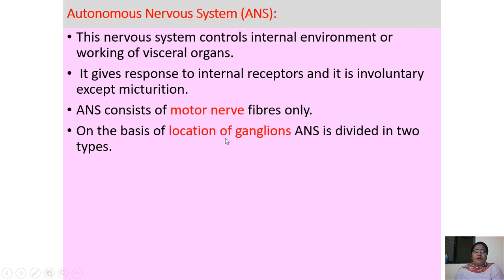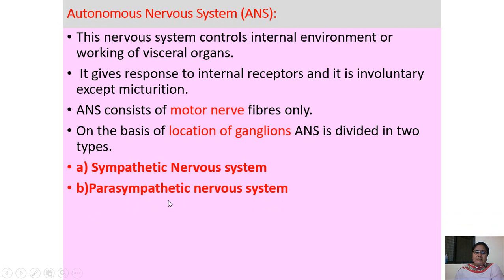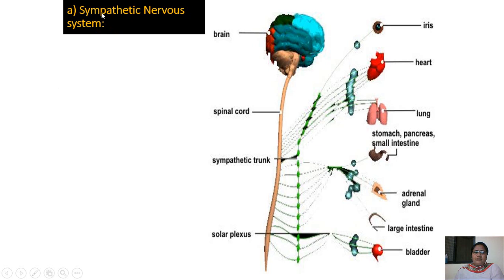Then on the basis of location of ganglia, the autonomic nervous system is divided into two types. First one is the sympathetic nervous system. Second one is the parasympathetic nervous system. Now first we shall see the sympathetic nervous system.